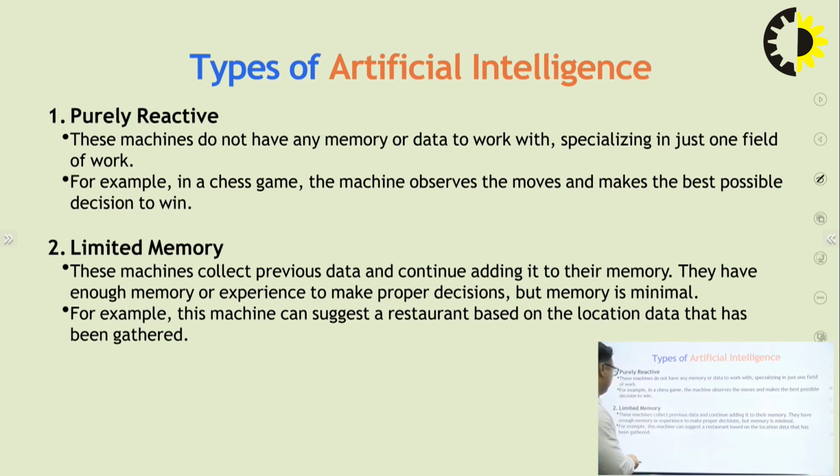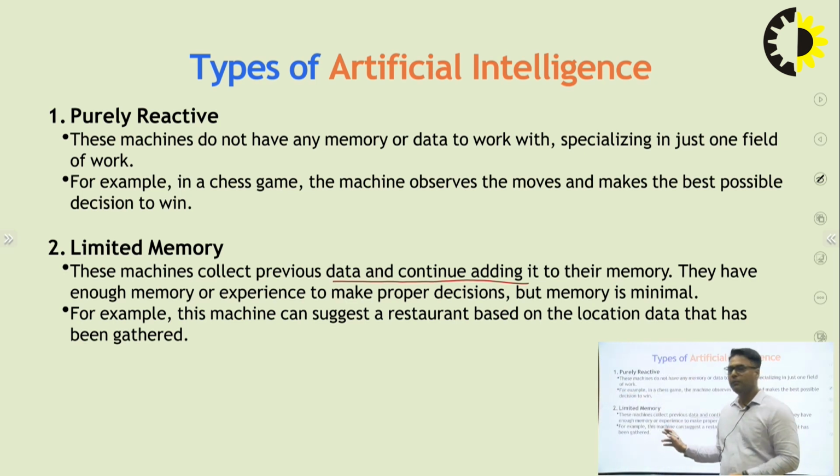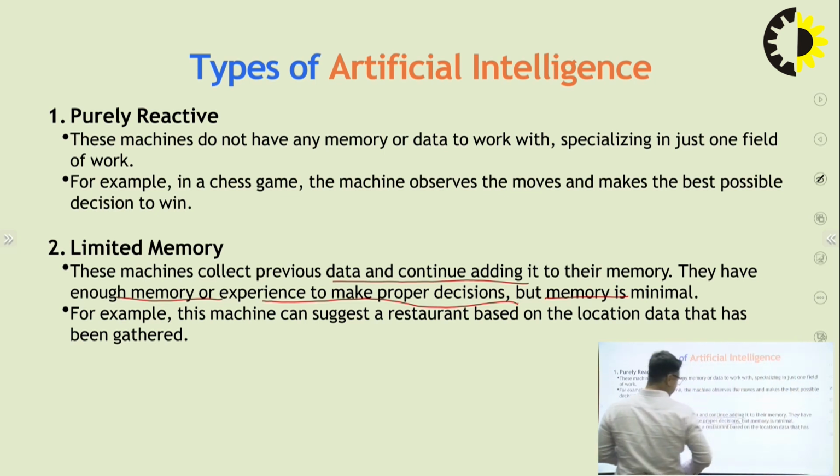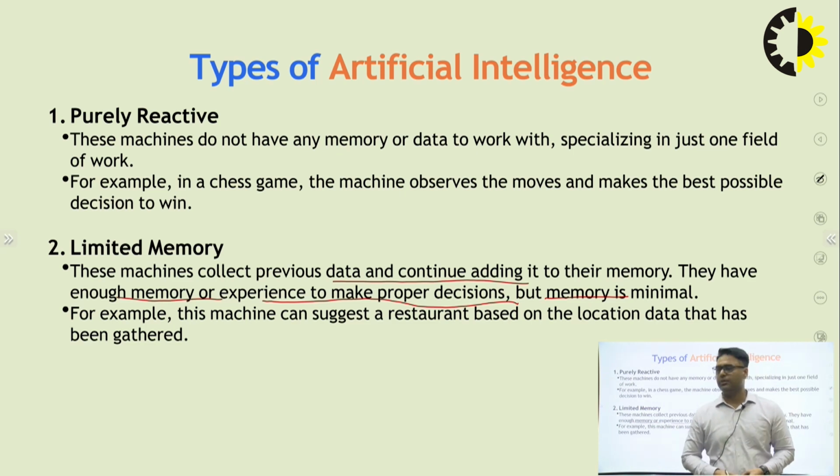So here it mentions some data and continues adding. To the previous data, I have to add some current data and get some decision. Enough memory is available, so he can take a proper decision. Here it mentions the machine can suggest a restaurant based on the location data that has been gathered. That means it properly collects the information and gets restaurant suggestions based on locations.